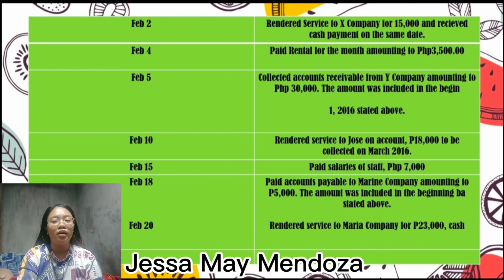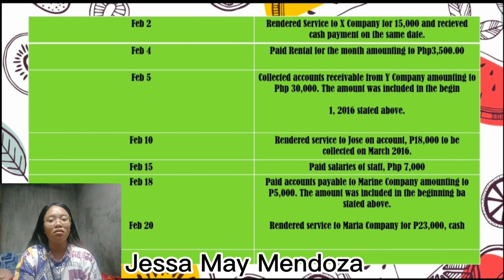February 10, rendered services to Jose on account 18,000 to be collected on March 2016. So, naka-receive cash na services na ni-rendered. The accounts affected are cash and service revenue. Since naka-receive ng cash si Jose, mag-increase ang kanyang cash. Mag-decrease ang net income ni Jose kapag kinolekta yung 18,000 sa March 2016.